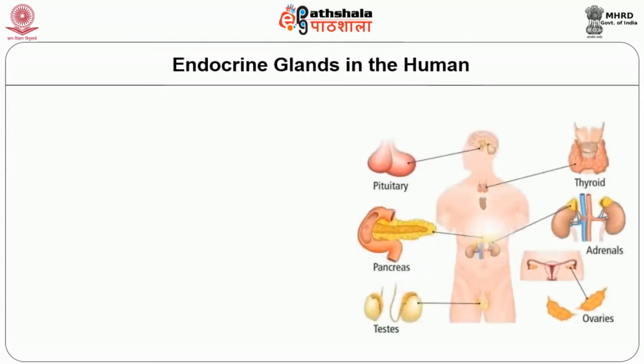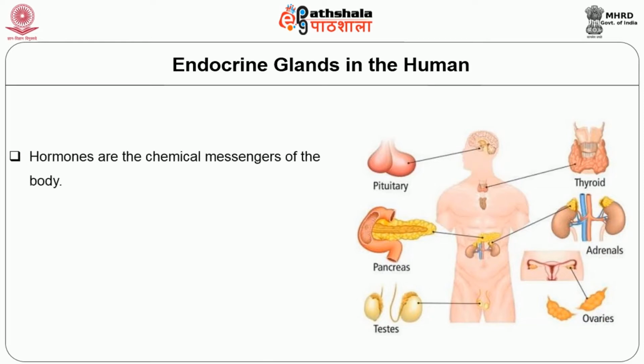The endocrine glands are ductless glands. They secrete their hormones directly into the bloodstream. Examples of endocrine glands are pituitary gland, thyroid gland, adrenal gland. The endocrine glands in the human are the pituitary gland, thyroid gland, the glands in the pancreas, adrenal gland, testis, and ovary. The hormones are the chemical messengers of the body.